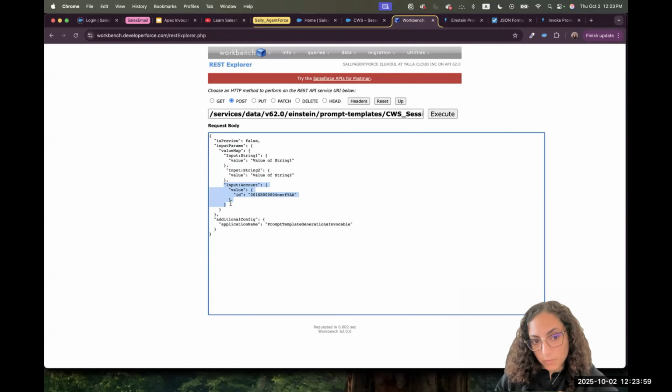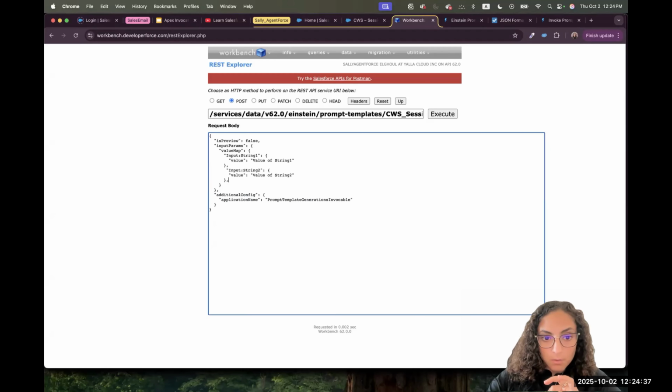The reason why I would remove the input account is because when we want to pass an object, the value is not just a string, it's another map, another key and value. What's the ID and the ID value? But in our case, in our flex template, we don't have any objects. We'll try the input of type object when we try to call from the REST API, sales email, or feed generation. So for now, I will remove this part so it doesn't confuse us at all.